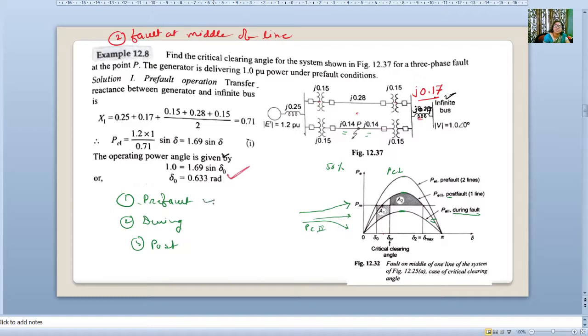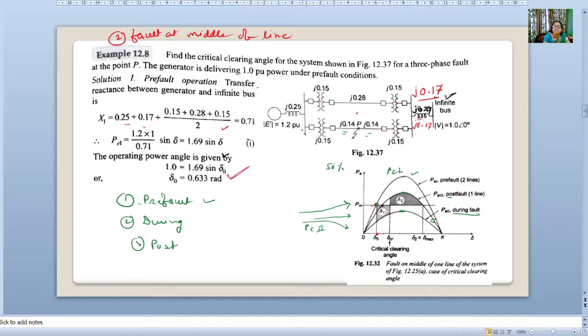Now pre-fault condition, both lines working, first curve. The operating stable point is delta 0. This is the intersection of PM and PE1. PM and PE1 will be equal, and you will get delta 0. Now in this we have got X1 as 0.25, 0.15, 0.17. In Nagrath Kothari you need 0.17 here. We have already written 0.17 because the problem is solved according to 0.17. Now 0.25, then 0.17.